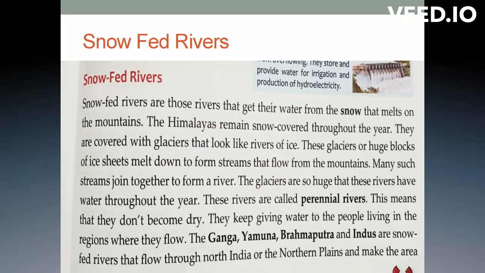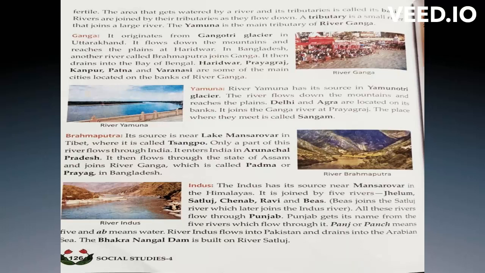For example, in India we have rivers like Ganga, Yamuna, Brahmaputra and Indus. These are the snow fed rivers in our India, and they flow through North India, or the northern plains, and make the area fertile. See, children, when we don't have scarcity of water, when there is more water, the land becomes very fertile, understood?